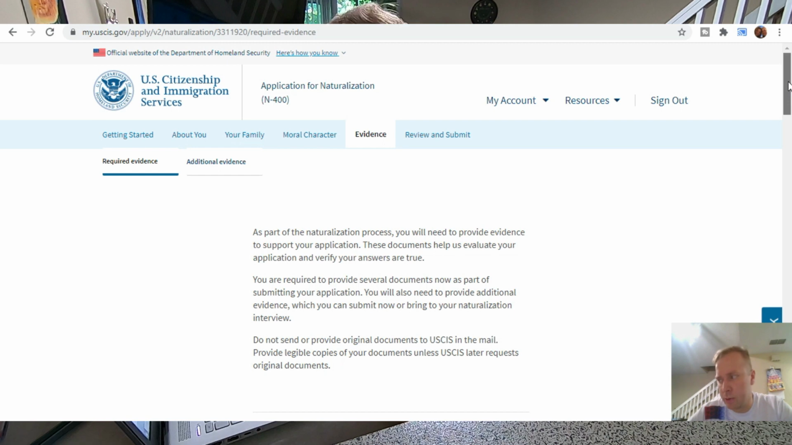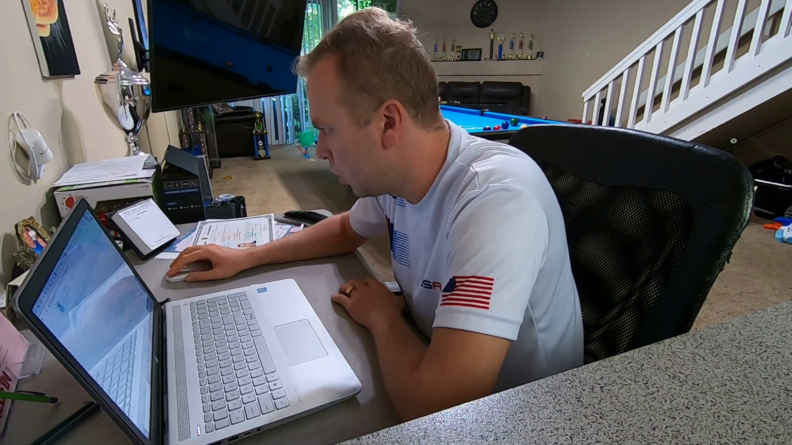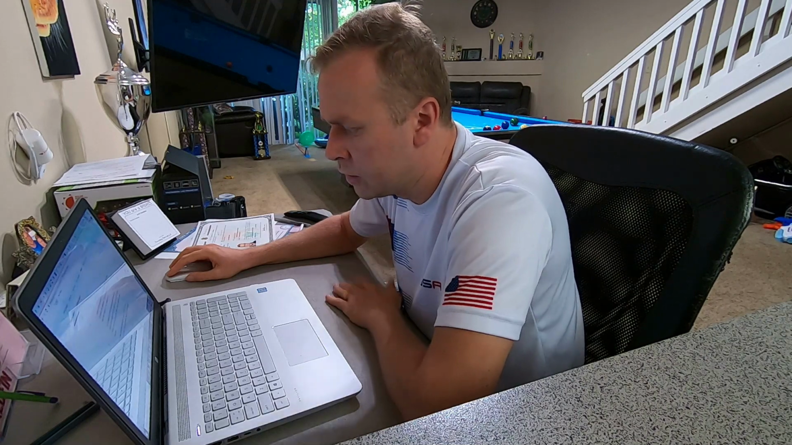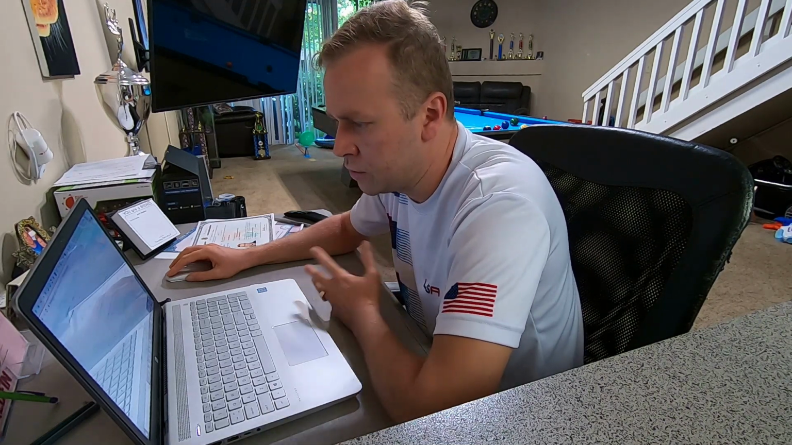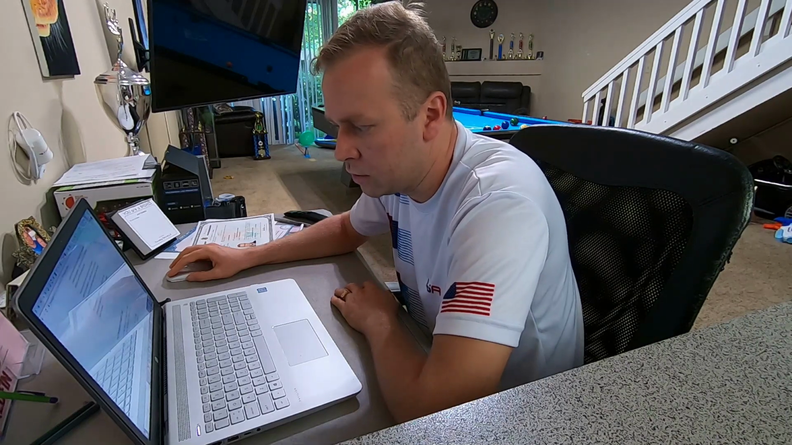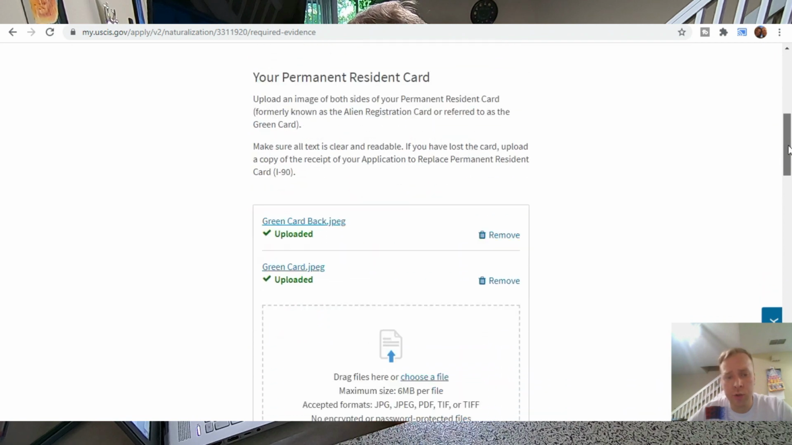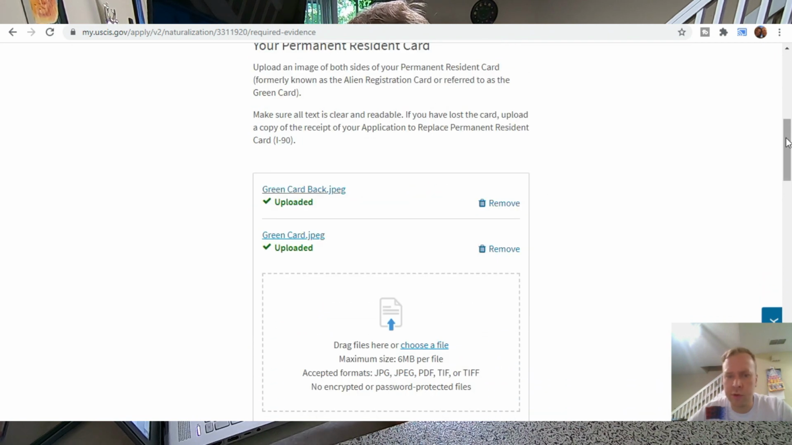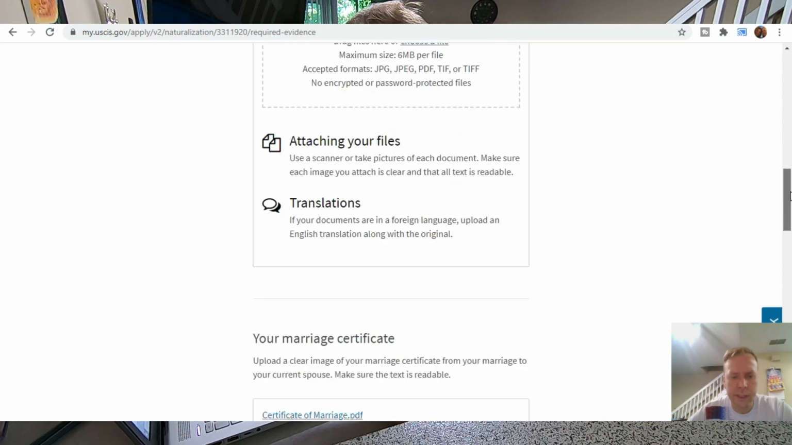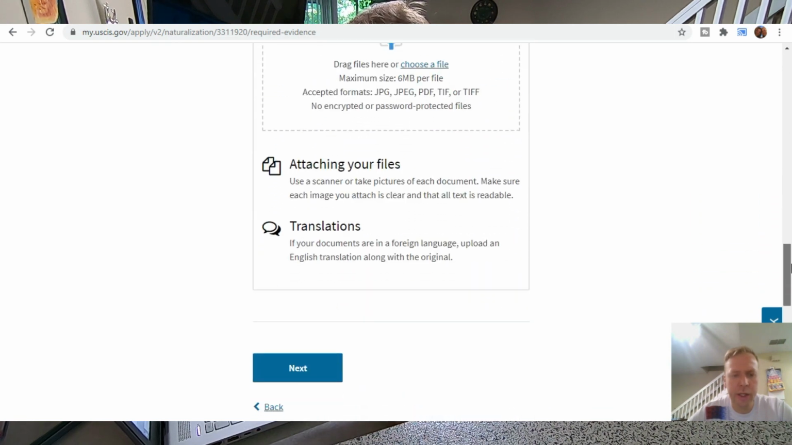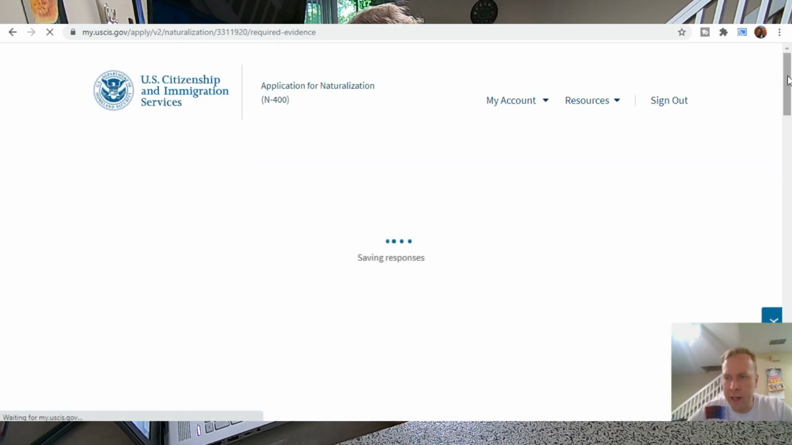They don't require anything extraordinary, just basic confirmation that you are who you are, and some basic information about your family that you live together. If you're a legitimate good family, you should have all this information, no problem. So they're gonna ask for a copy of your green card, back and front. They're gonna ask for your marriage certificate, and they also going to ask